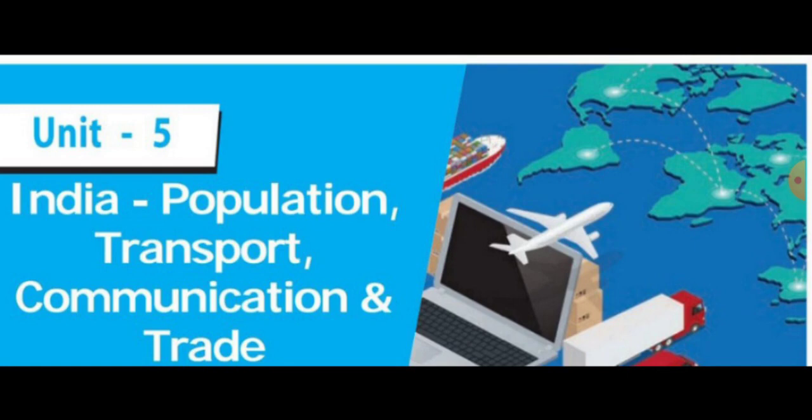Then from here we learned about some of the types of migration. The first one is population composition. Second one is age composition. Third one is sex ratio. Fourth one is literacy rate. Fifth one is occupational structure. Sixth one is population dynamics. And the last one is problems of overpopulation. These are the 7 types. All these explanations we also learned.